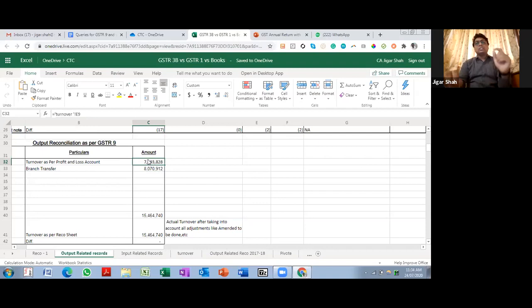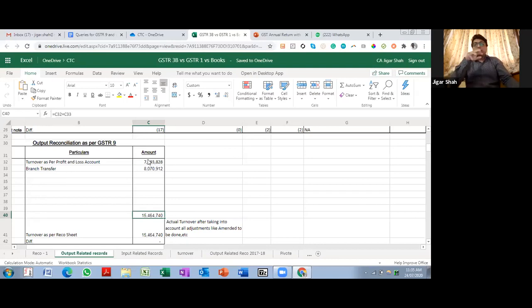This is a figure that we pick up from the audited balance sheet, which is signed. That is the turnover as per PNL. In this case, there is just a branch transfer entry, and then we reconcile it with the GSTR1 figure. The GSTR1 figure is basically your GST turnover figure, along with all the reconciliation items.